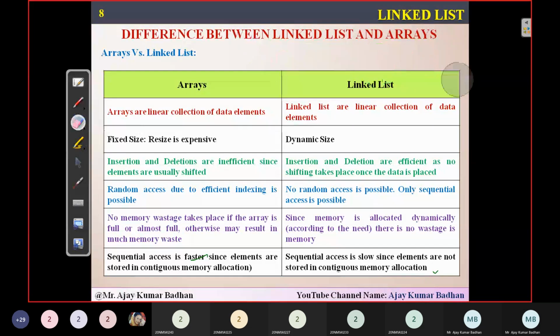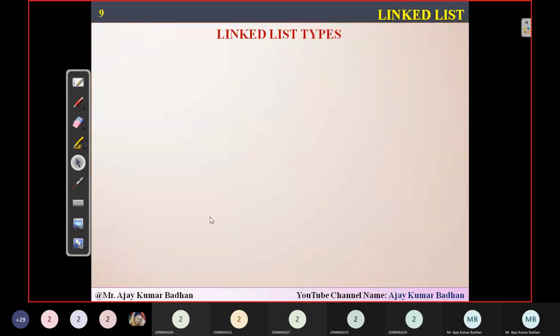Remaining all is beneficial when compared to arrays, and only this is the one where we might be lagging. No issue here, because out of 10, if 9 are positive and 1 is negative, no big deal. You people can carry on with that. So we'll start winding it up here with this. Please have a look.